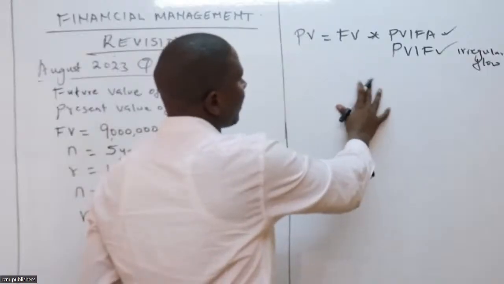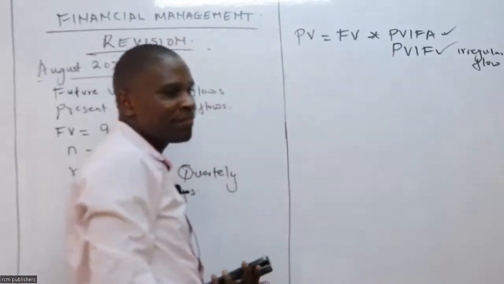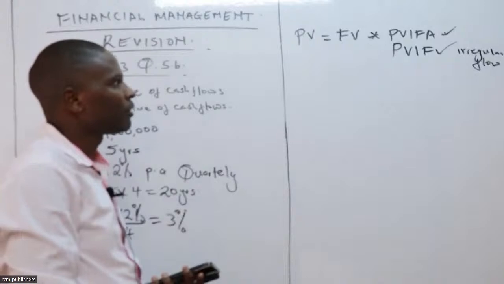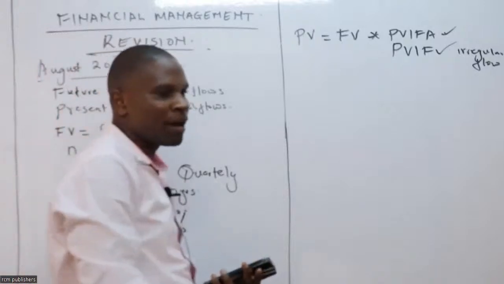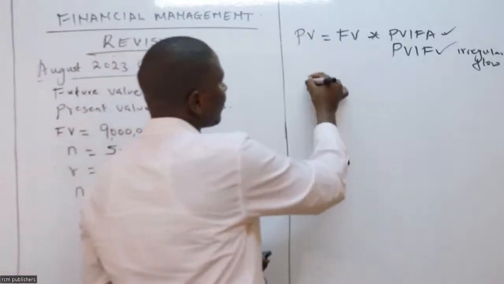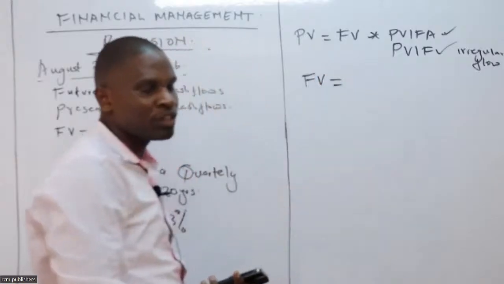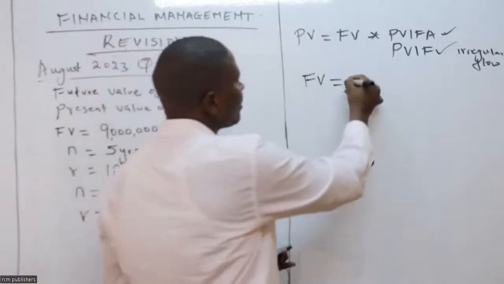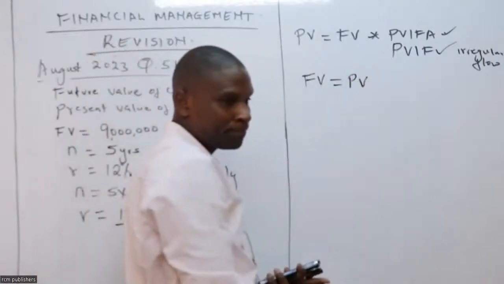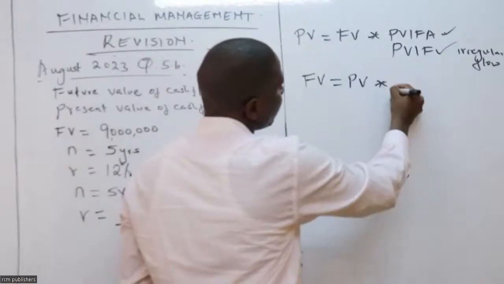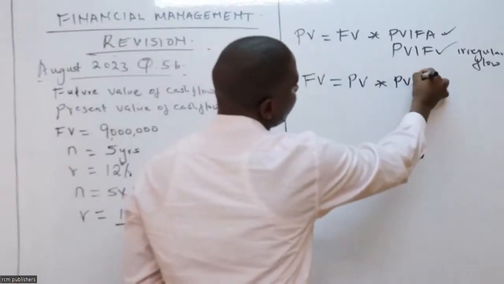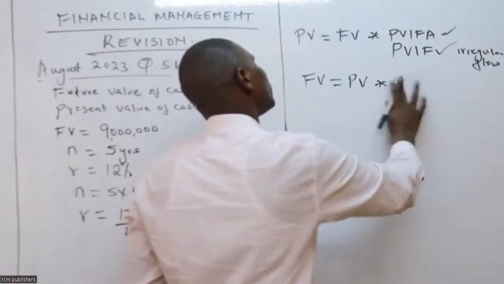In my case here, I don't have the present value, but I have the future value. So I can say future value, on the other hand, is given by, how do we get future value? Future value is given by present value times, you can have PVFA or future value.